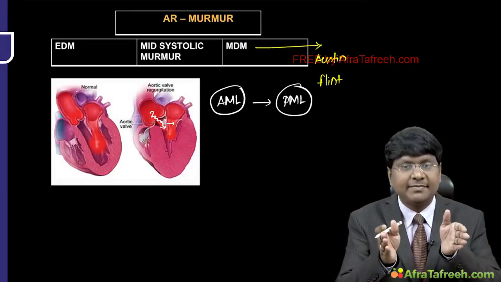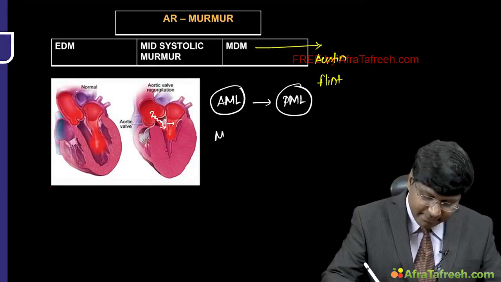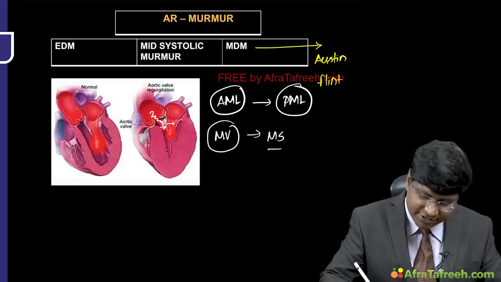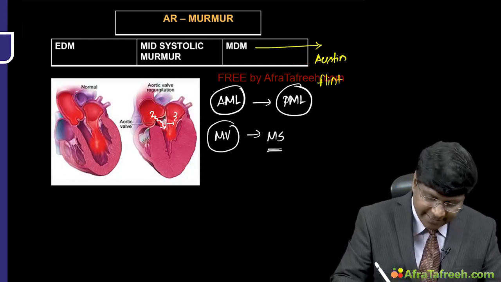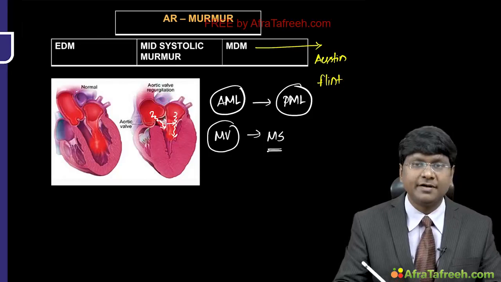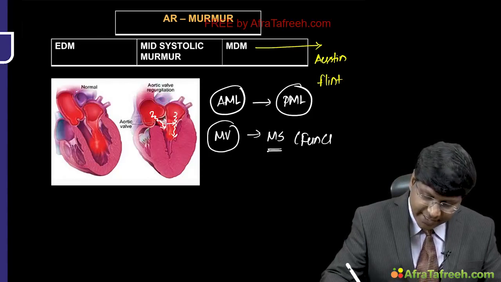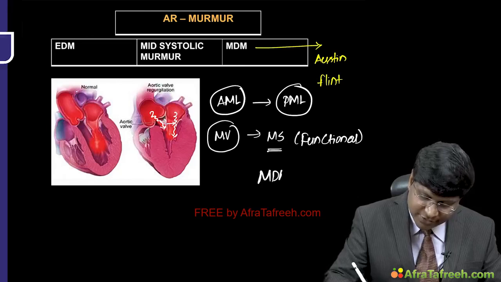Once the anterior mitral leaflet comes very close to the posterior mitral leaflet, it behaves as if there is mitral stenosis. So for the movement of blood from the left atrium to the left ventricle during diastole of the left ventricle, there is functional MS, and in MS the murmur that you listen to is the mid-diastolic murmur.